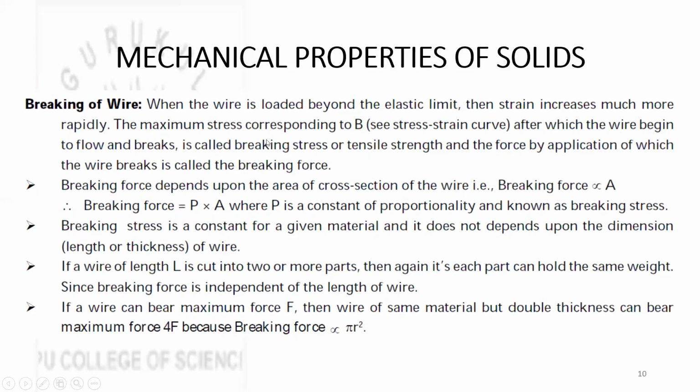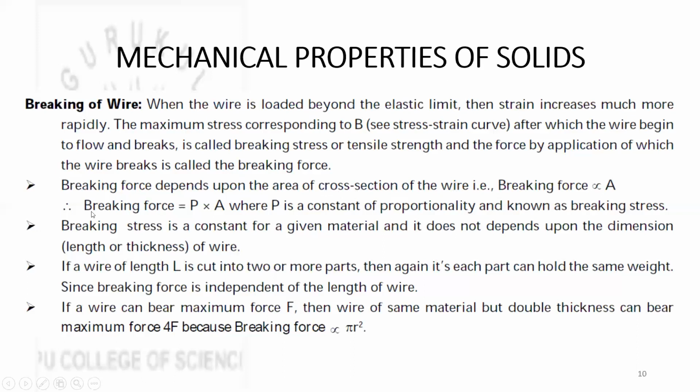So we need to remember that when you apply a force which is more than elastic limit, then the strain will increase at a rapid rate and the wire begins to break. So this force is called as breaking force, and the stress developed in this case is known as breaking stress or tensile strength. And the breaking force depends upon the area of cross section of the wire, because breaking force is equal to breaking stress into area of cross section. Because we know that stress is equal to force by area. If you want force, it can be taken as stress into area.